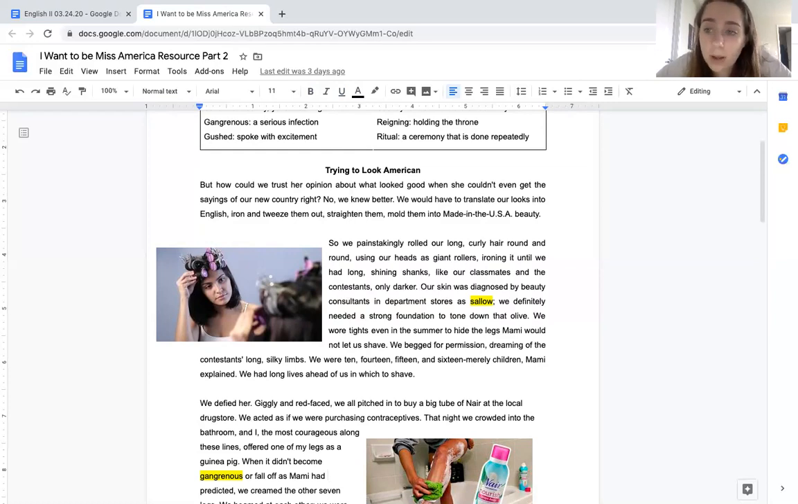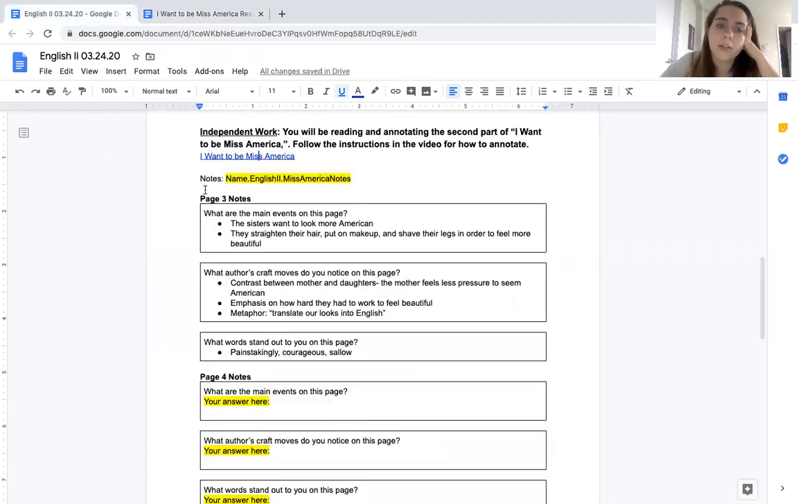Okay, so I got to the end of another paragraph. I'm going to take myself through my 3 questions again. Were there any major events in this paragraph? I think that there was a major event in this paragraph because the author is spending all of his time explaining what the girls did to make themselves look more American. That seems like a pretty major event for me. So I'm going to make sure I have it down in my tracker. The sisters want to look more American. They straighten their hair, put on makeup, and shave their legs in order to feel more beautiful. Those are the 3 things it said that they were doing in order to look more American. Great. Got my major events down.